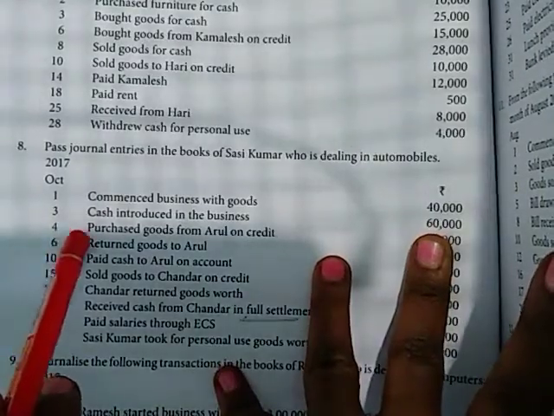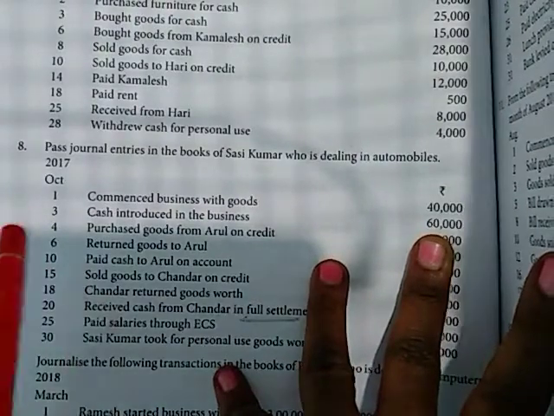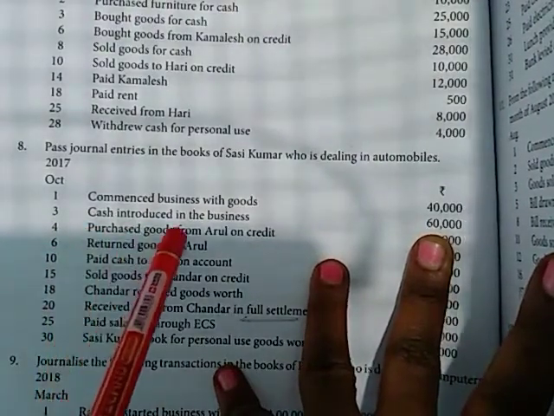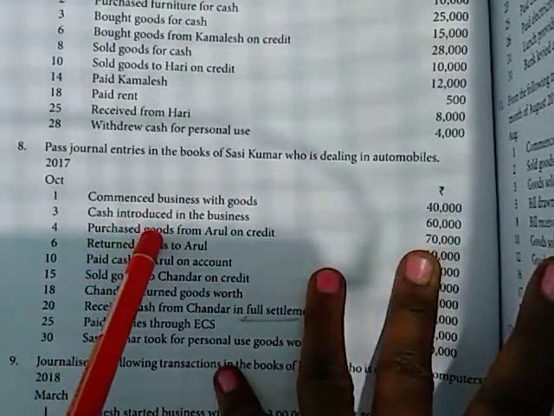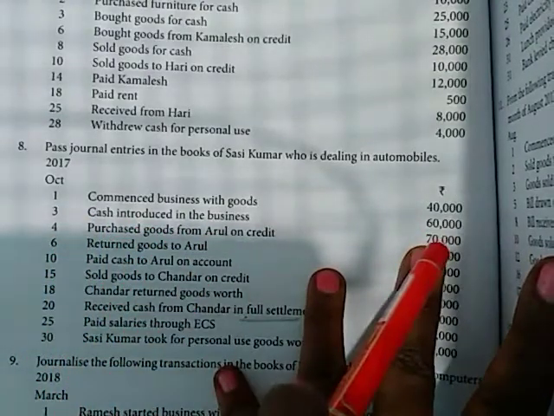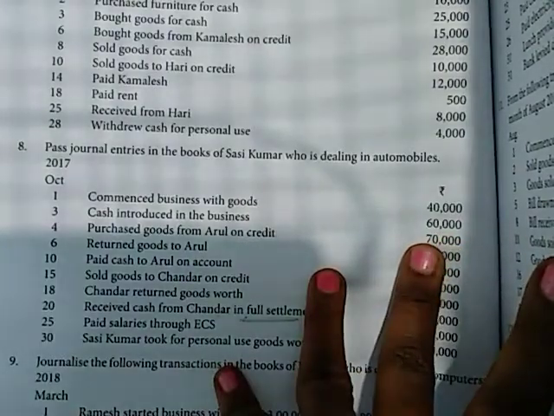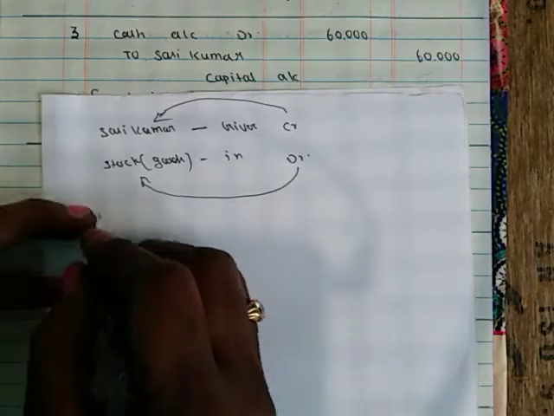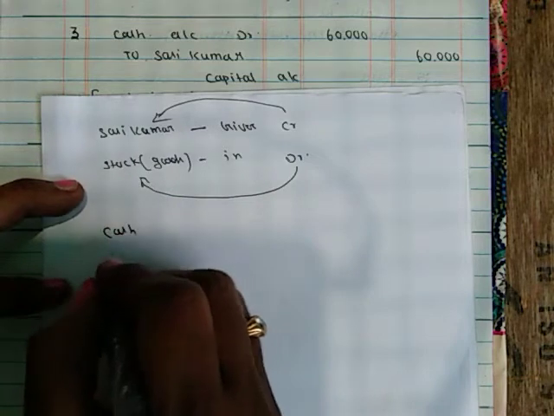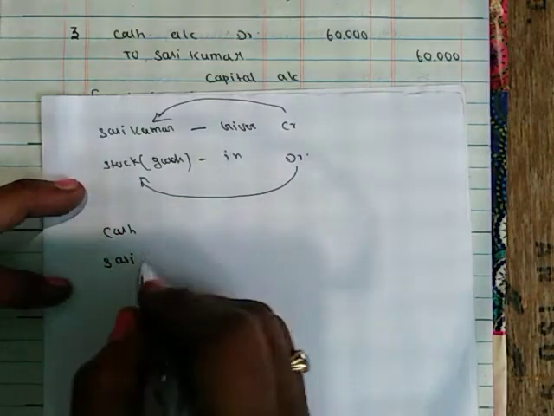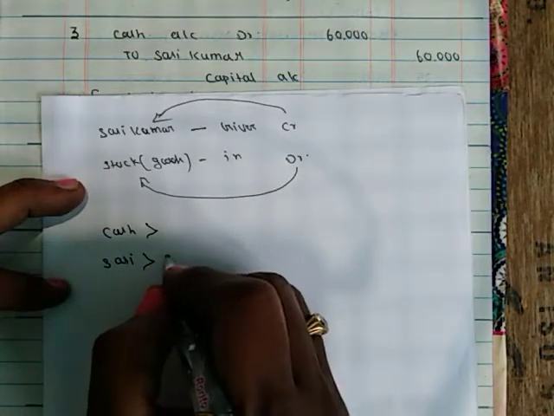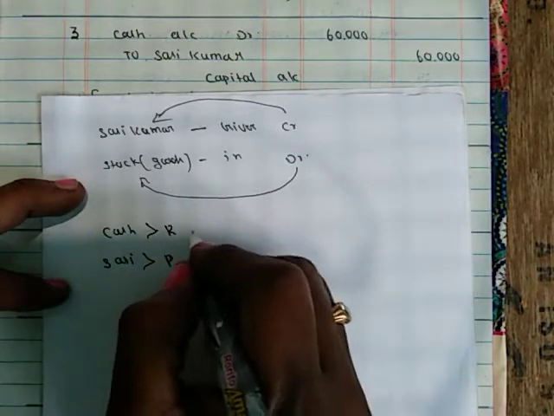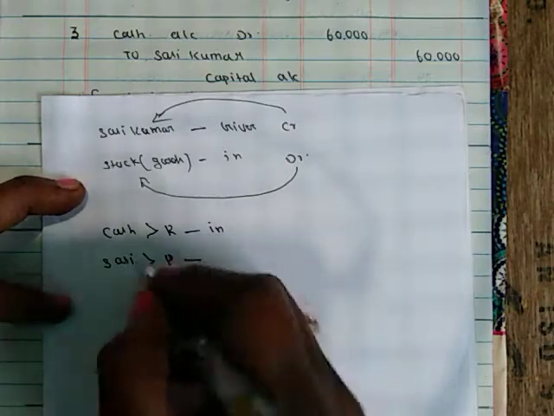October 3rd, cash introduced in the business 60,000. The involved accounts are cash and Sasikumar. So Sasikumar's personal cash, real account comes in and giver.